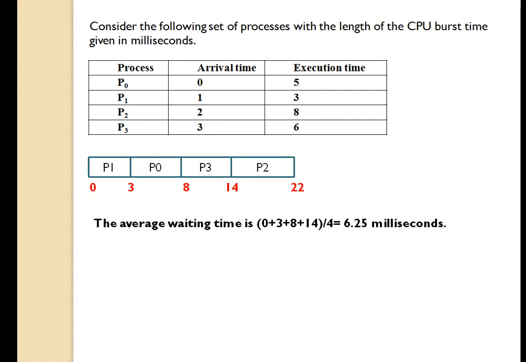So the average is 16.25 milliseconds. The SJF scheduling algorithm is optimal in that it gives the minimum average waiting time for a given set of processes. So shortest job first is the optimal scheduling algorithm. I hope you have understood the SJF scheduling algorithm.